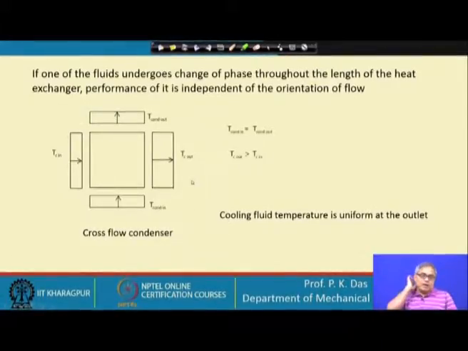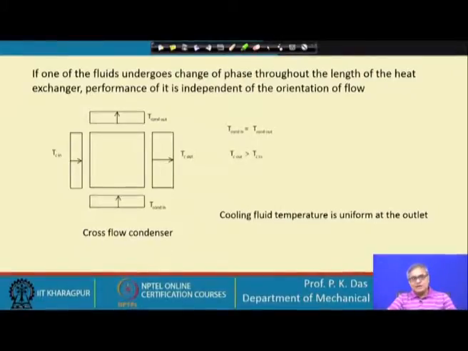So, obviously, you see that there could be other reasons for selecting the arrangement, whether we will go for parallel flow, counter flow or cross flow for a phase change heat exchanger, but thermally all of them are equivalent.